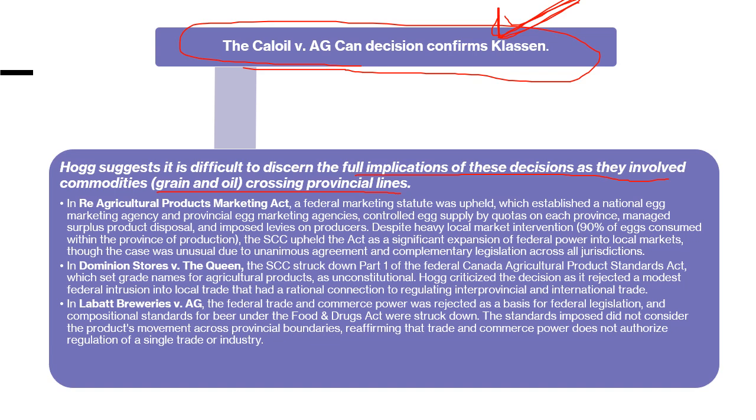Here a federal marketing act was upheld. We are not talking about any simple marketing scheme. There is a complete, full-fledged marketing statute which established a national egg marketing agency and provincial egg marketing agencies, controlled egg supply by quota on each province, managed surplus product disposal, and imposed levies on producers despite heavy local market intervention.